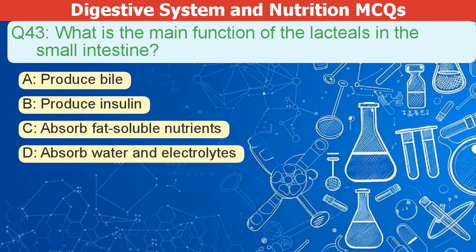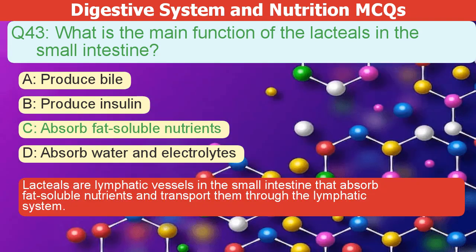What is the main function of the lacteals in the small intestine? A. Produce bile. B. Produce insulin. C. Absorb fat-soluble nutrients. D. Absorb water and electrolytes. The correct answer is C. Lacteals are lymphatic vessels in the small intestine that absorb fat-soluble nutrients and transport them through the lymphatic system.